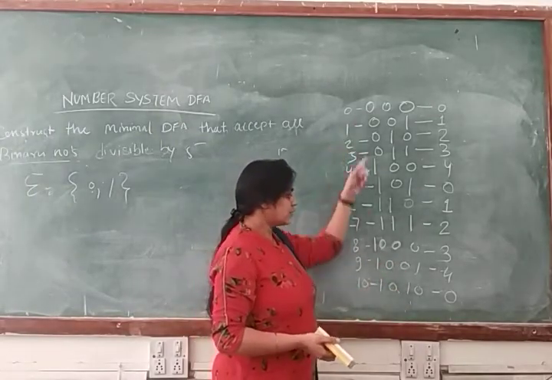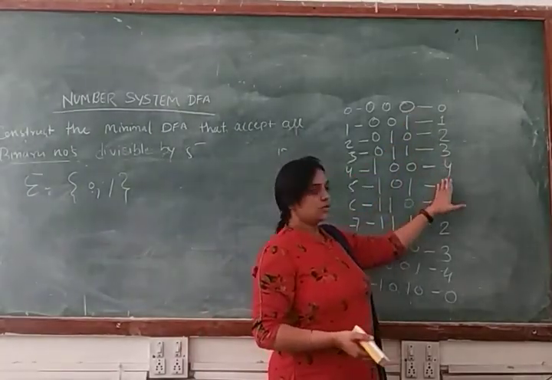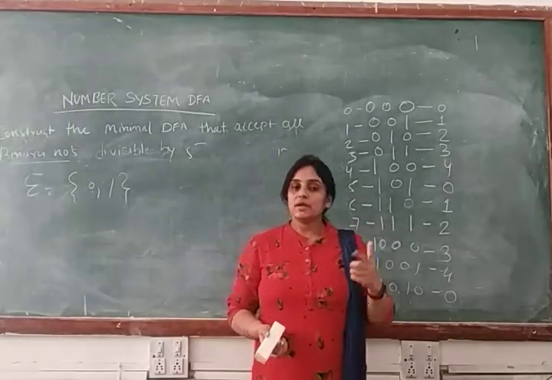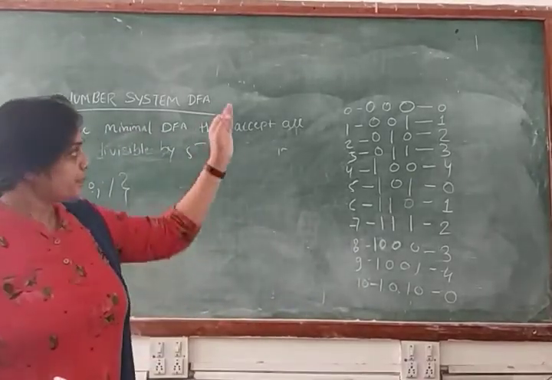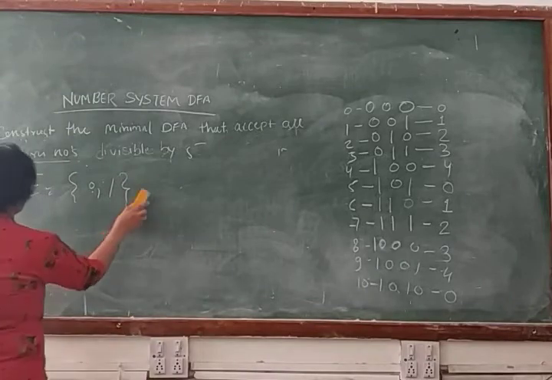So in that case, we have to make transitions for these symbols. Means 0 to 4, this is your first loop. Then again 0 to 4, this is your second loop. So if you want to make a DFA machine, you have to make transitions for these strings. Clear? So now we will start from the initial state.